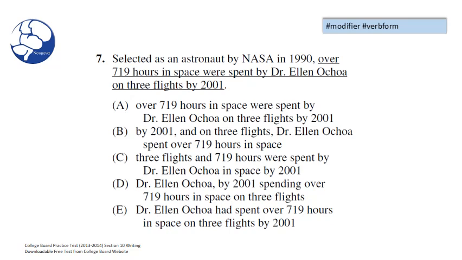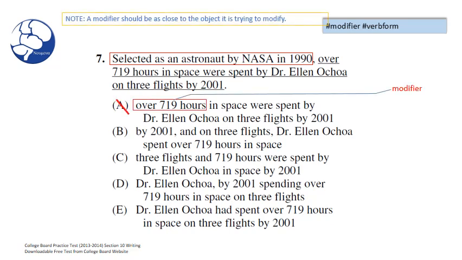Looking at choice A, I notice we have a modifier error. Why? This past participle phrase, selected as an astronaut by NASA in 1990, someone has to take on this modification. Someone has to take on being selected as an astronaut. Who was selected? In A, we have over 719 hours. Well, this is incorrect. This doesn't make sense. This is illogical. Thus, we have a modifier error.